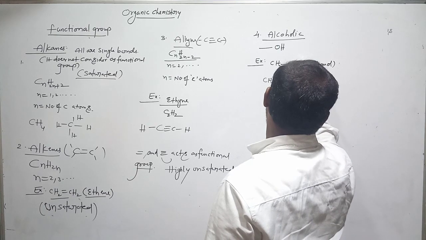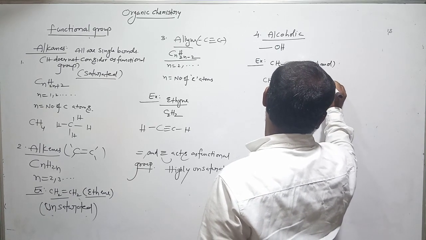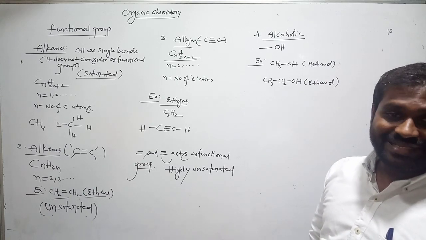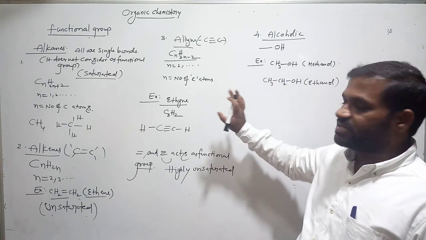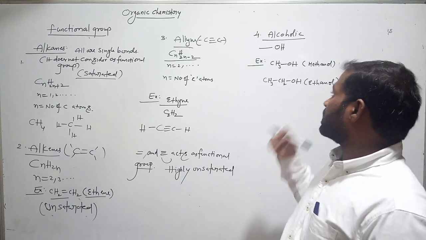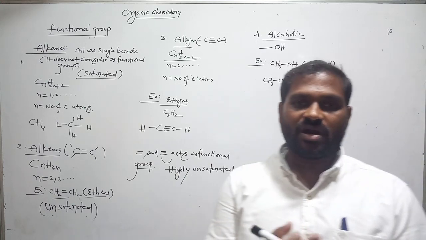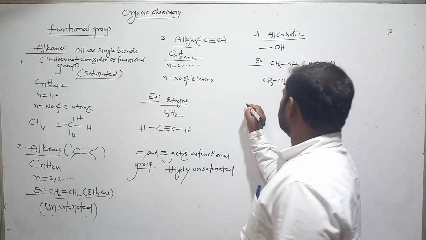CH3CH2OH. What we call it is ethanol. How many carbons do we have? 2 carbons. So what is the root word? Eth. Just remember which one is the functional group. So the alcoholic functional group means at least we have to say the OH group is there, that is called alcoholic. Okay. Next.